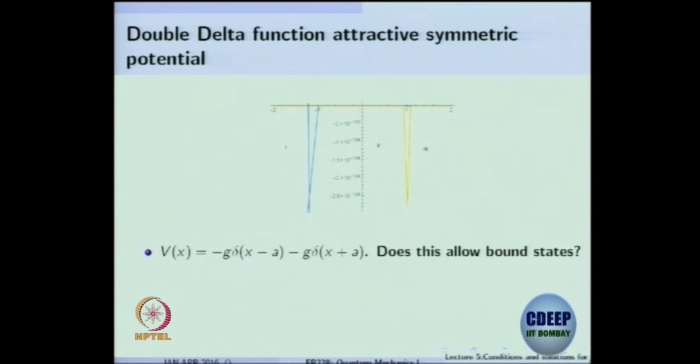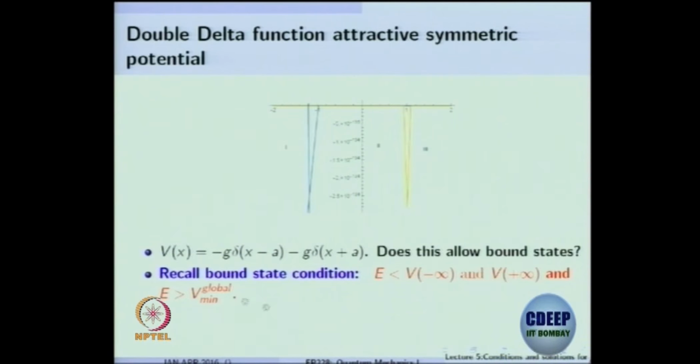The first thing you have to see is what is the global minimum. The global minimum is negative infinity, so your energy can be less than the local minimum at plus or minus infinity. So you can have E negative, and you do get bound states. Okay, so recall the bound state condition: E should be greater than the global minimum. And also note that the potential is a symmetric potential.